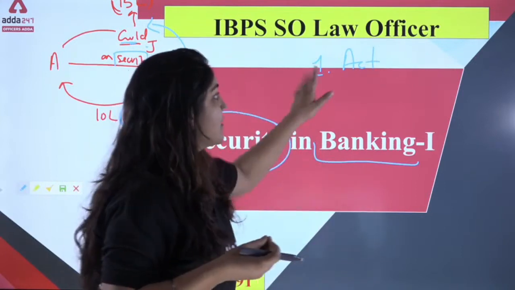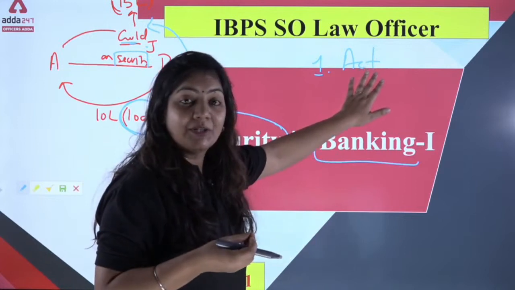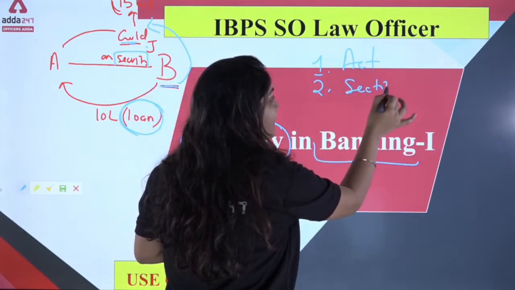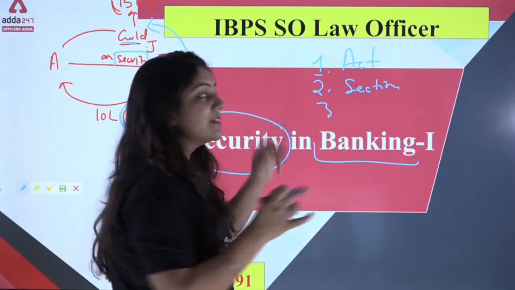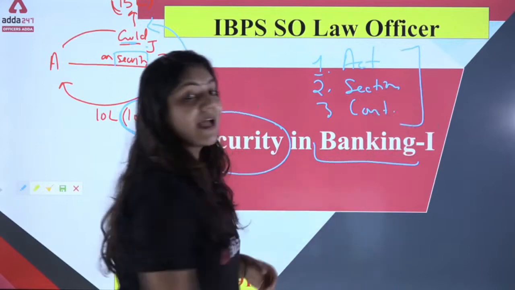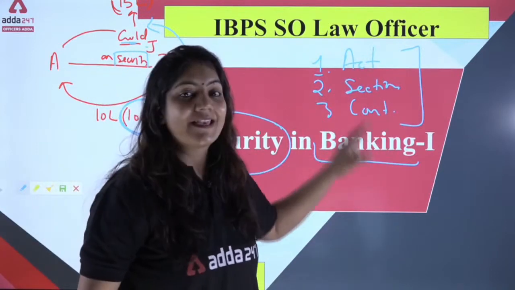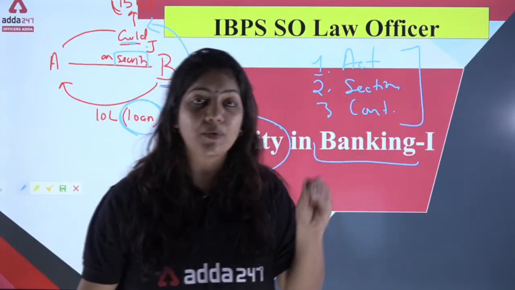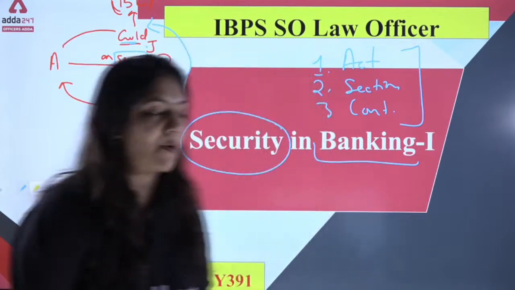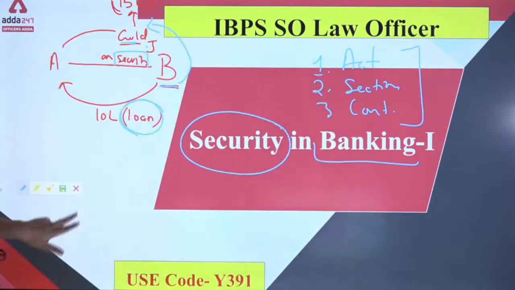First, you have to understand the term act. The second, what are the important sections of the act, and third, what are the contents of this particular act. Only these 3 things you have to do while doing the questions of your LRAB subject. Hope you understand the term security.